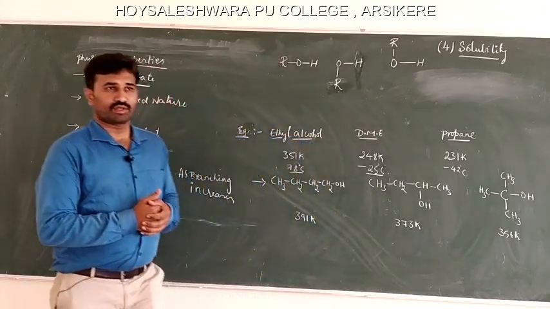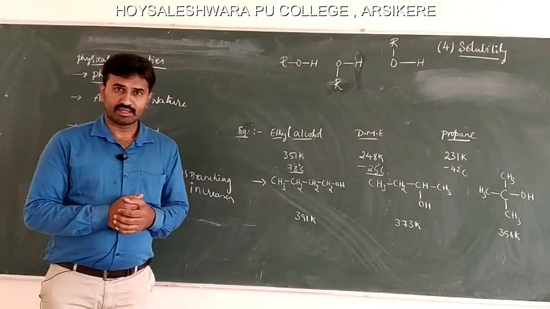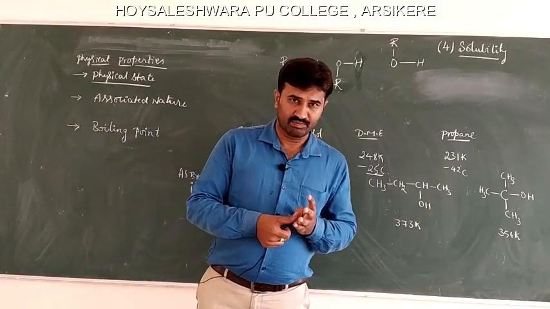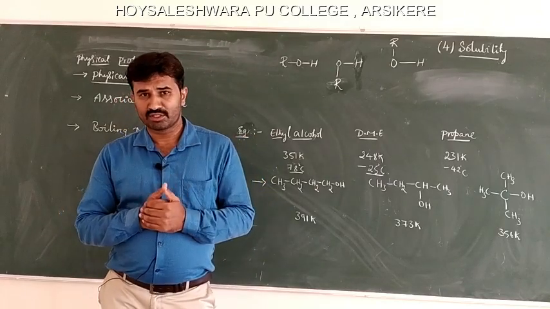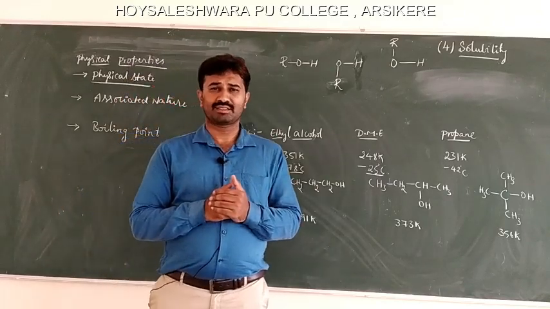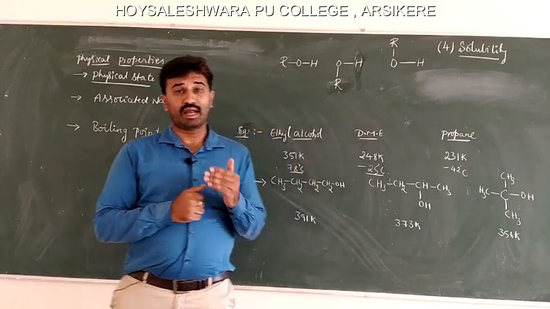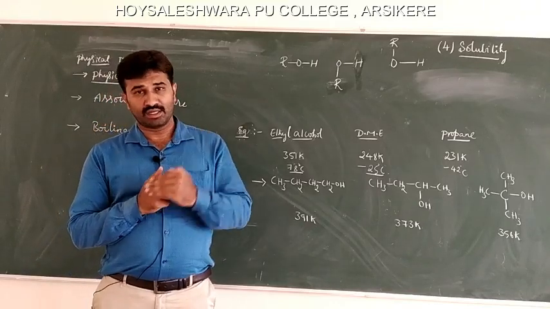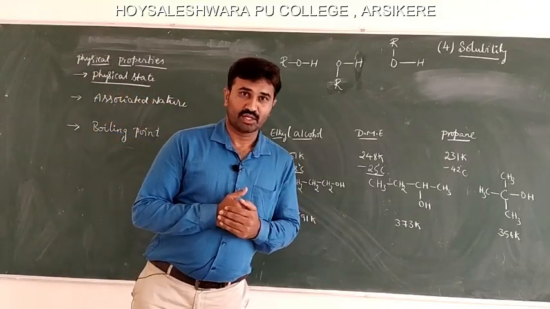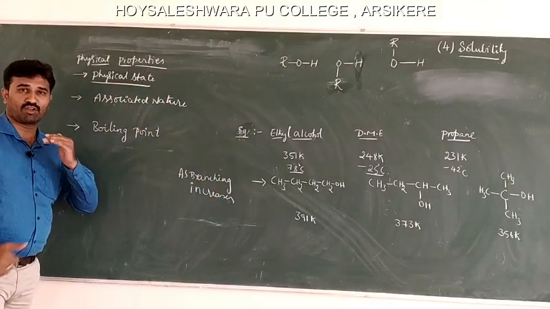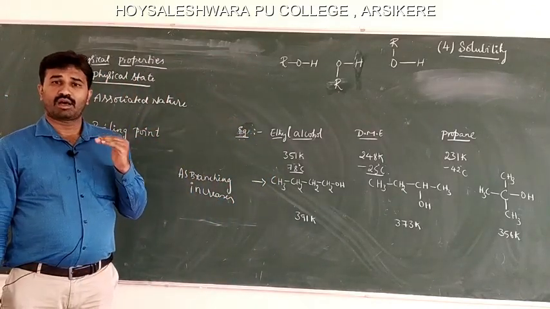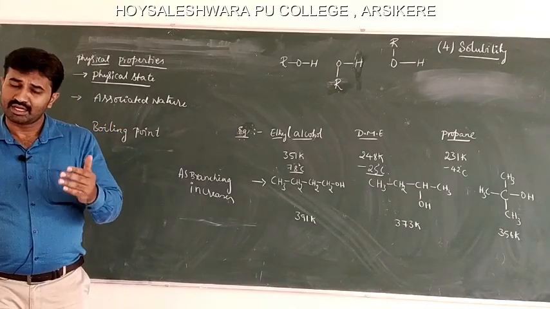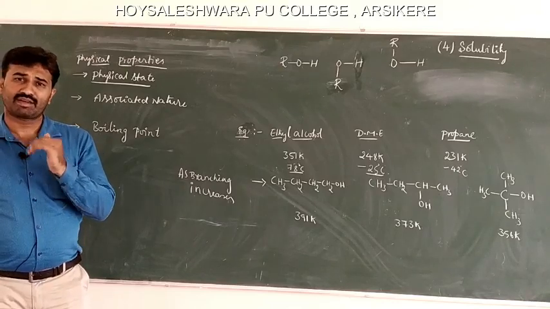So thank you. The next topic in the alcohols chapter is the physical properties of alcohols. The first physical property is physical state. The lower members of alcohols at room temperature are colorless liquids with a characteristic smell, and the alcohols which have carbon atoms greater than carbon 12 are waxy solids. The first 3 members have a fruity odor, and each member of alcohol has a characteristic smell.